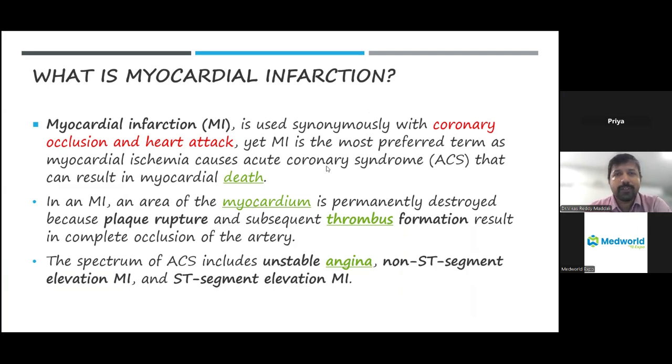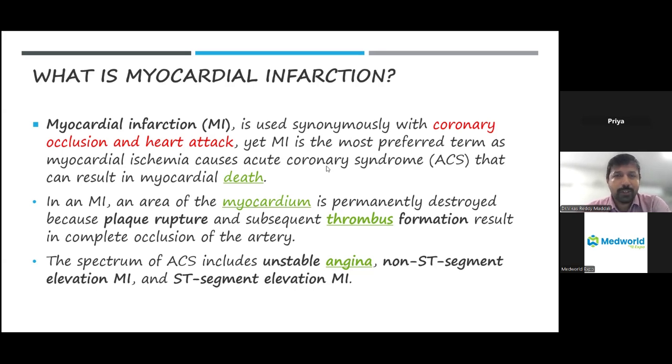And what is the cause of myocardial infarction? Usually the heart has three arteries supplying the cardiac muscle, two on the left side and one on the right side. Whenever there is a blood clot within the arteries supplying the heart, obviously there will be a reduction of the blood supply, causing the infarction. So in simple terminology, myocardial infarction occurs whenever there are blood clots in the arteries supplying the heart.